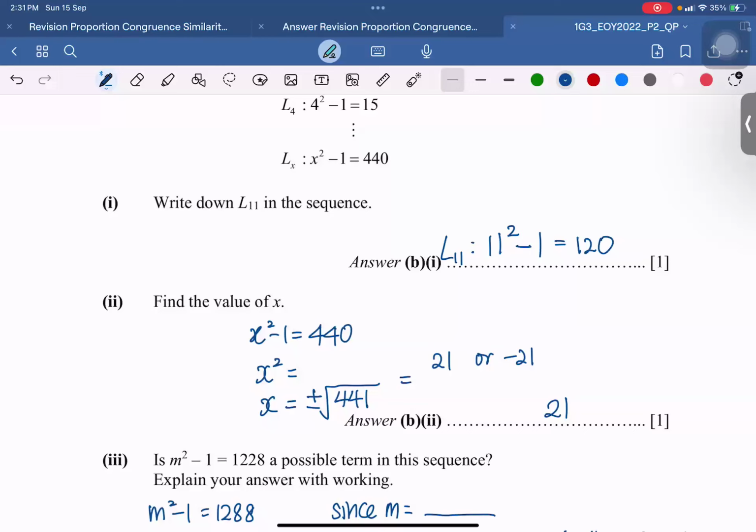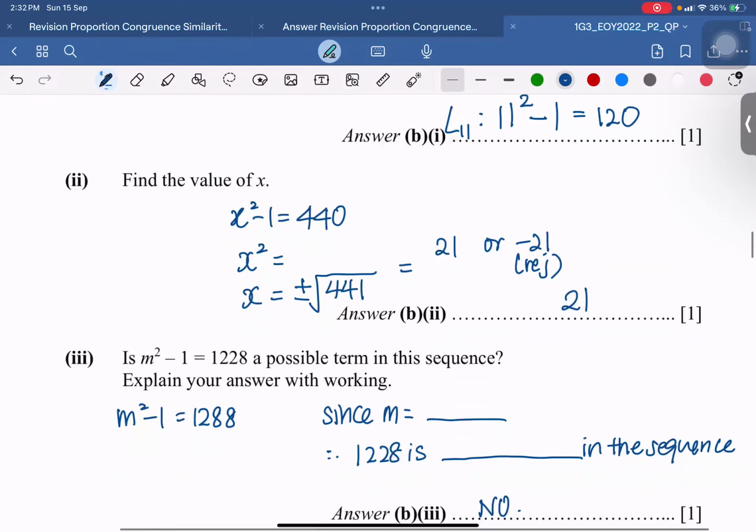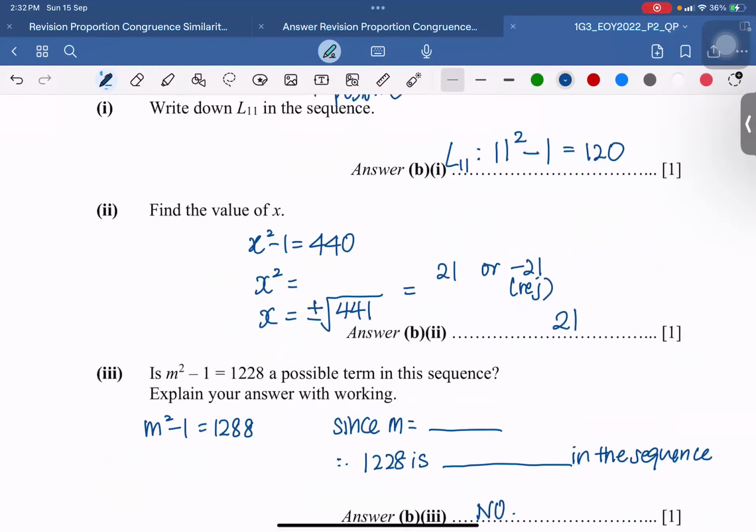But since we want a term value, and all these are positive integers, I'm going to reject it. But logically, this is only 1 mark. So during the exam, if you didn't write the -21 and then reject it, it's okay. I will still accept your answer as the correct number. But just for your own mathematical accuracy, remember if you take the square root, there should be 2 answers.